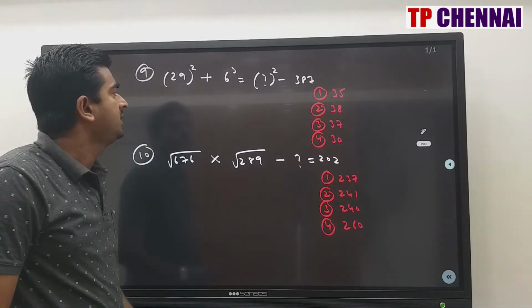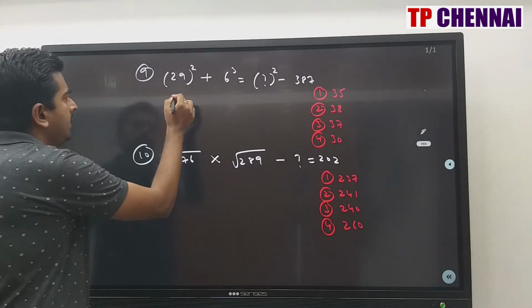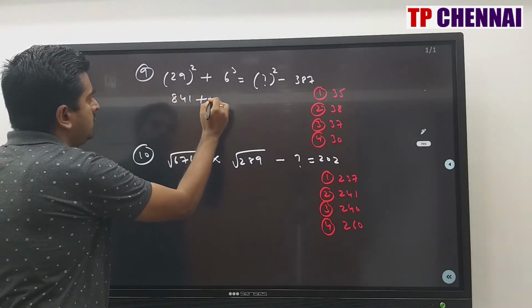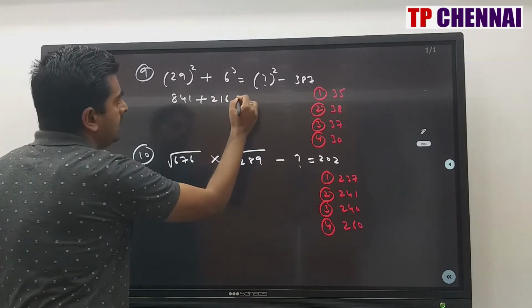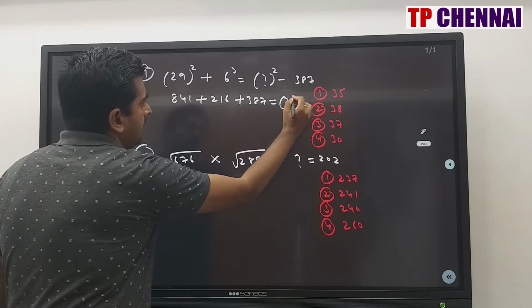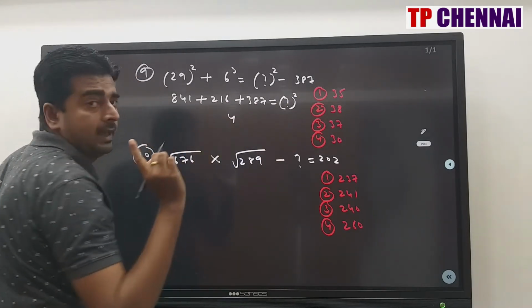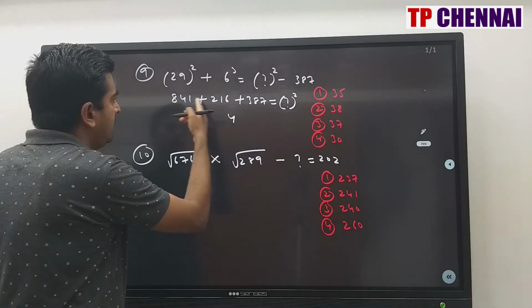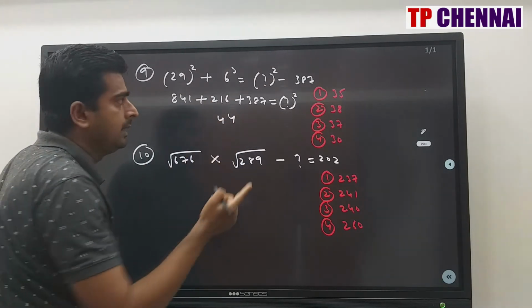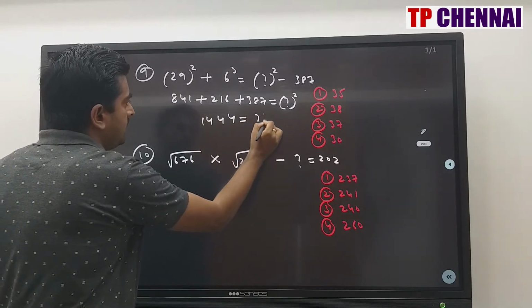29 square plus 6 cube is equal to question mark square minus 387. So what is 29 square? 841. 6 cube is 216. This will come here, so plus 387 is equal to question mark square. Add all the values. 7 plus 6 is 13, plus 1 is 14, carry is 1. 8 plus 1 is 9, plus 1 is 10, plus 4 is 14, carry is 1. 3 plus 1 is 4, plus 2 is 6, 6 plus 8 is 14. So 1444 is equal to question mark square.